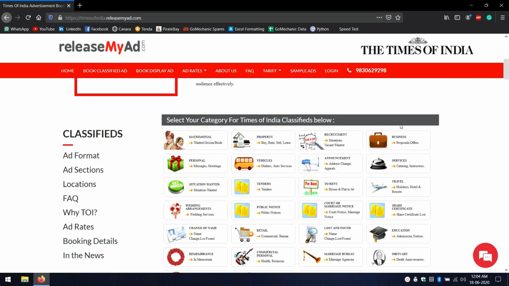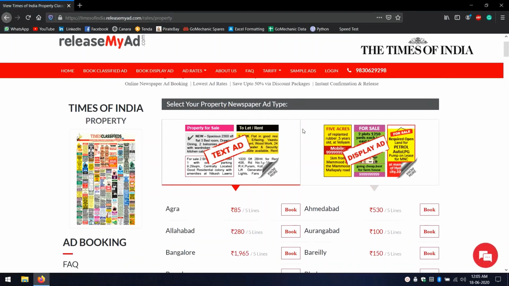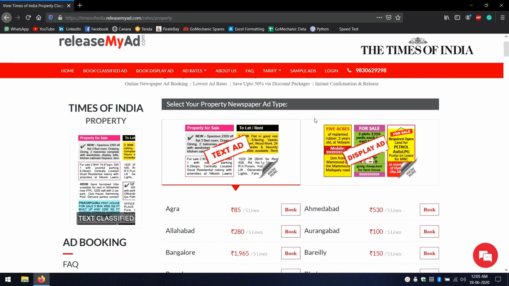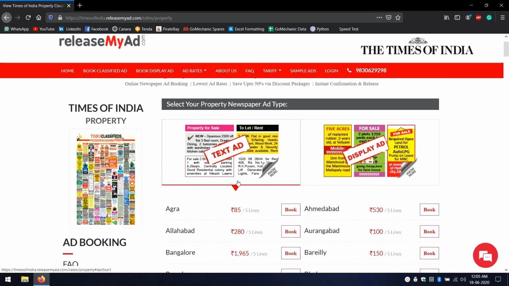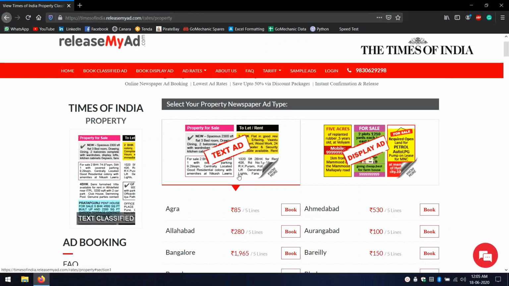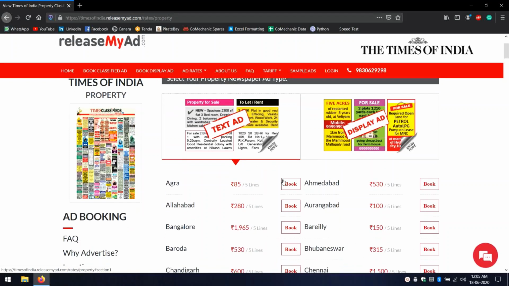Scrolling down on this page, you can find the categories of advertisements available in Times of India classifieds. There are several categories available. I will choose property. In this page, you have to select the property newspaper ad type. There are two types of advertisements, the text ads and the display ads. Text ads are simple ads which are written line by line in the ad text format. Display ads consist of pictures and logos and it is visually attractive. I would go for text ads since they are less expensive.